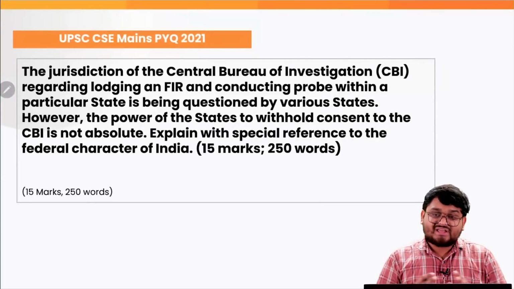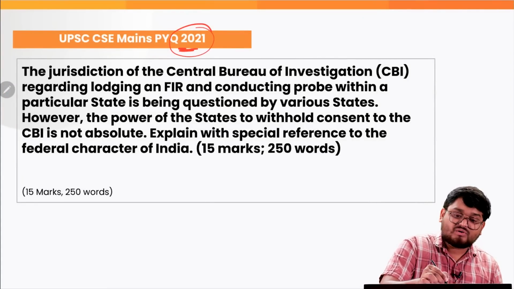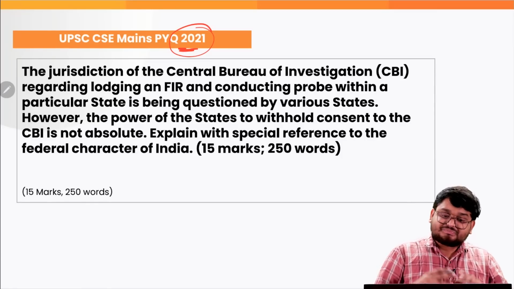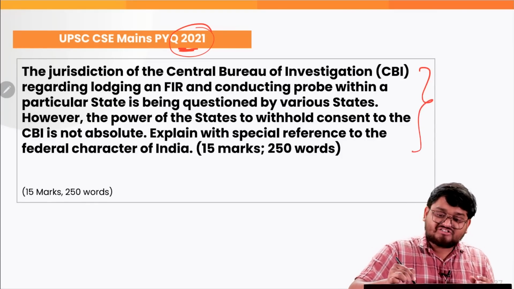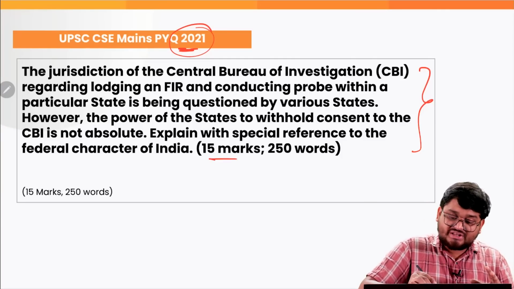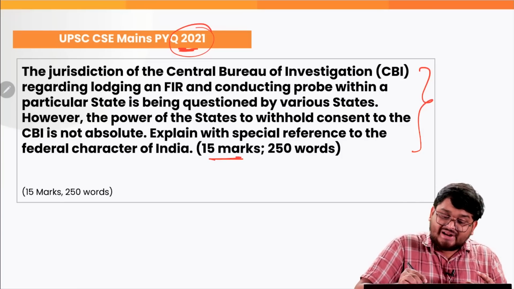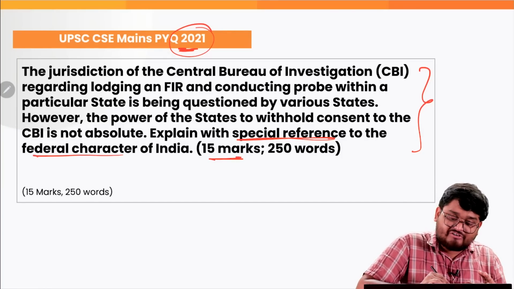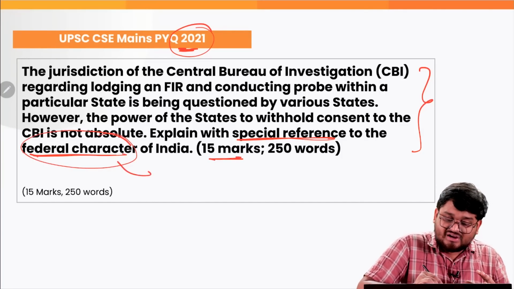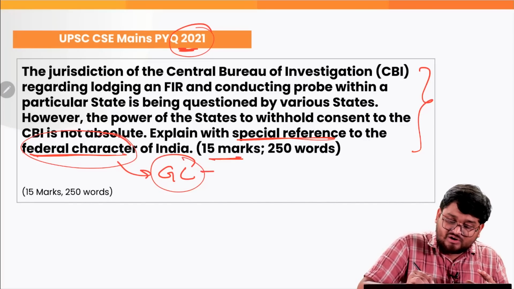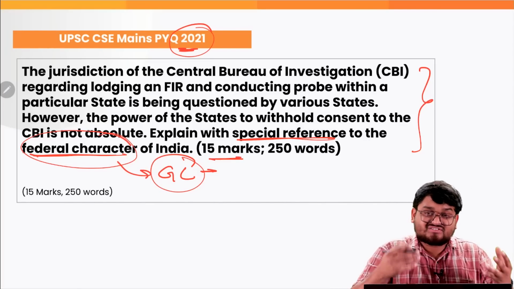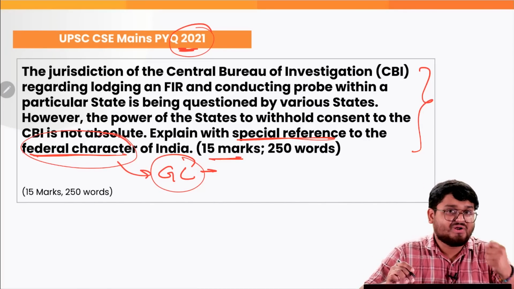Now, in this particular case, we have a Mains PYQ from 2021 where the question is quite large, but let me know what you think of the same in the comments below: with special relevance to the federal character of India, are the states correct in their stance to withdraw general consent or not?